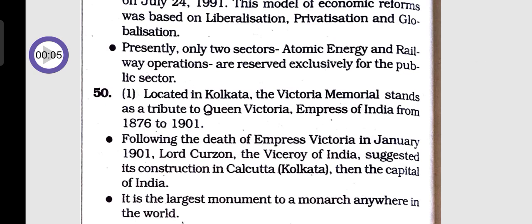Question 50: located in Kolkata, the Victoria Memorial stands as a tribute to Queen Victoria, Empress of India from 1876 to 1901. Following the death of Empress Victoria in January 1901, Lord Curzon, the Viceroy of India, suggested its construction in Calcutta, then the capital of India. It is the largest monument to a monarch anywhere in the world.